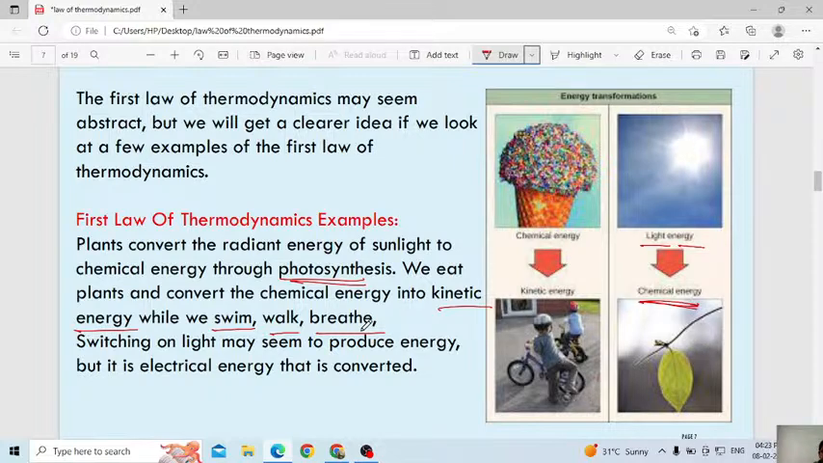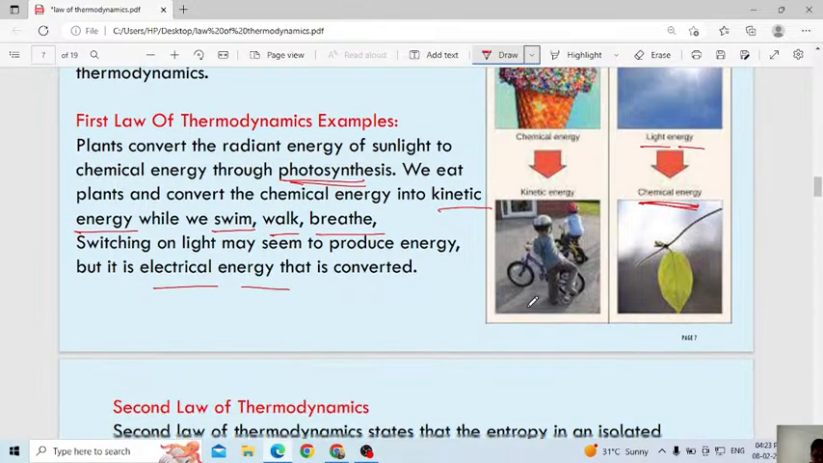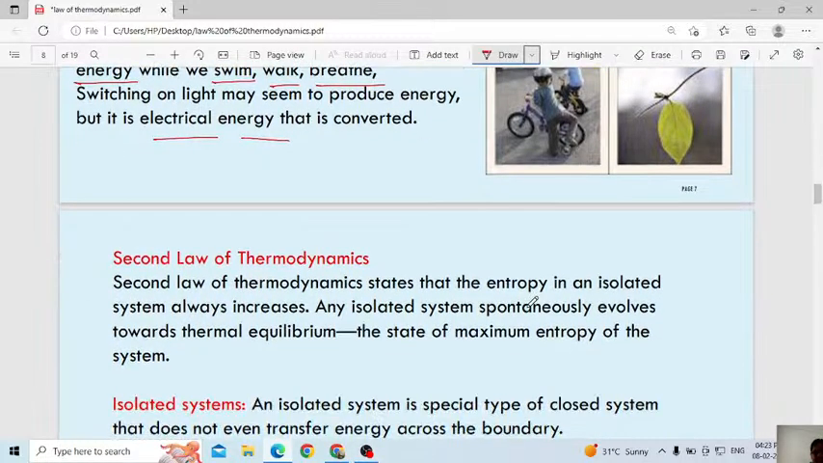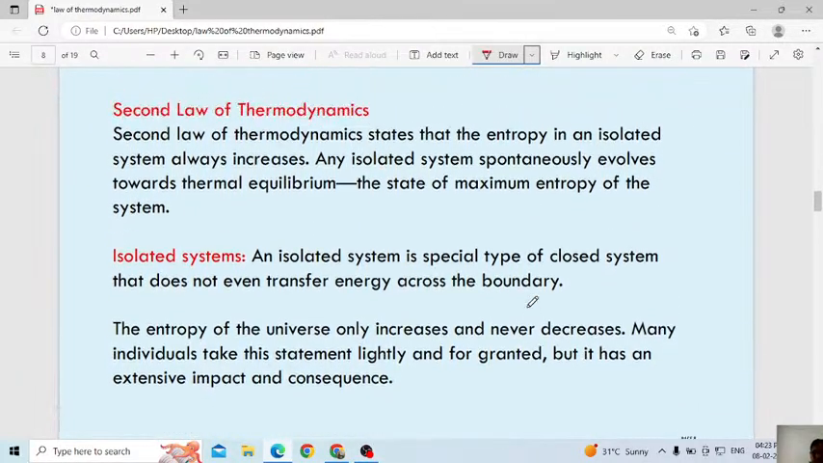No. Switching on a light may seem to produce energy, but it is electrical energy that is converted. Here, chemical energy is converted to kinetic energy. When you switch on the light, that electrical energy will be converted into light or heat energy. These are a few examples of the first law of thermodynamics, how energy gets converted from one form to another form. Otherwise it gets transferred. Not converted, we can't create it, but we can transfer.